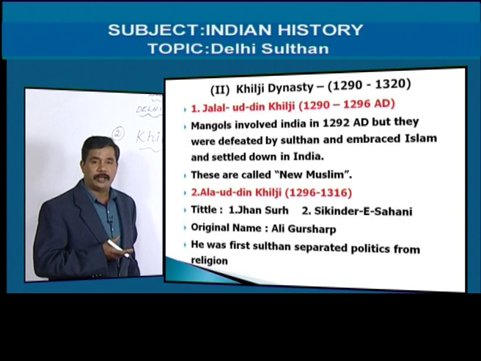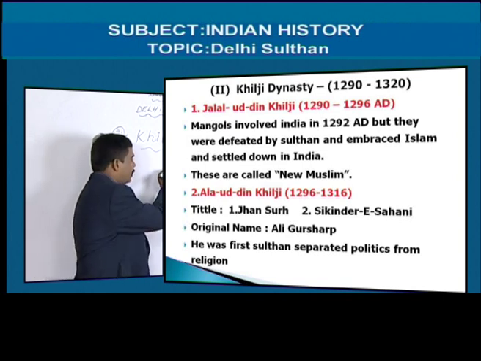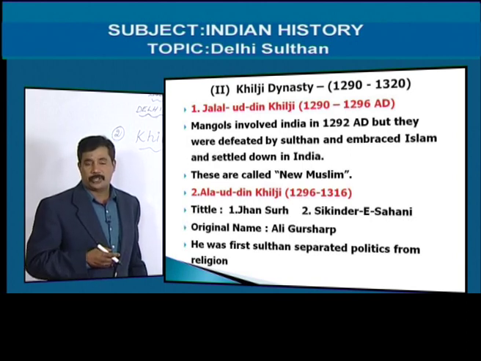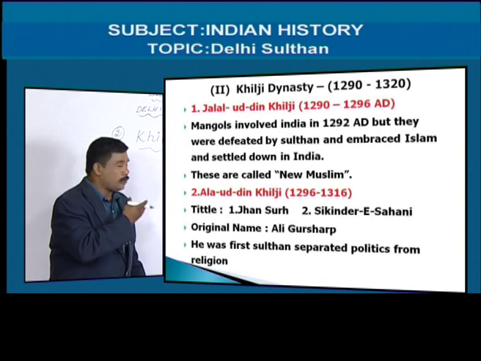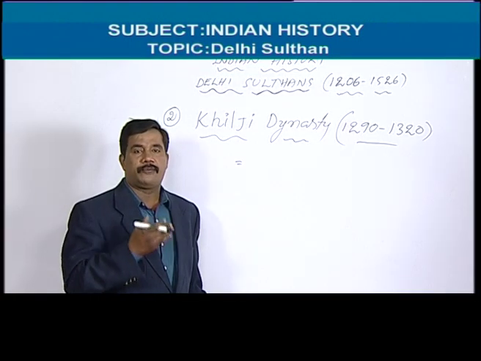That's why he appointed him as ruler of the Delhi Sultanate. His army chief was Jalaluddin Firoz Khilji. Jalaluddin Firoz Khilji removed and killed him, and he became the ruler of the Delhi Sultanate.